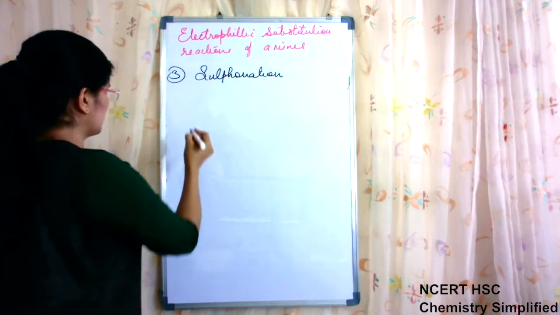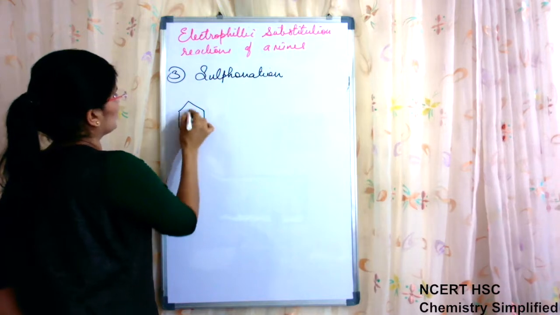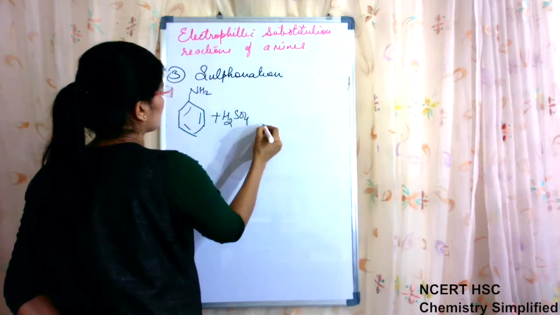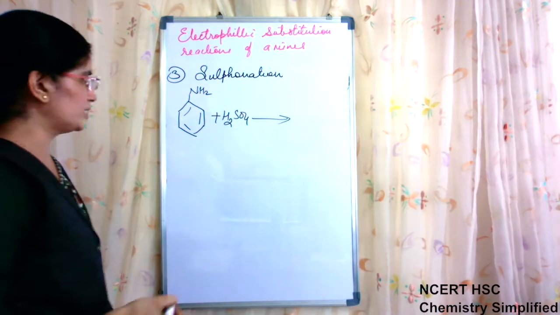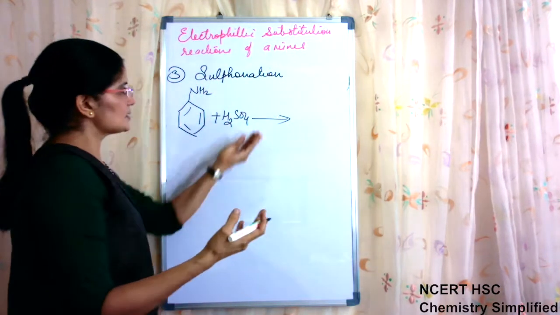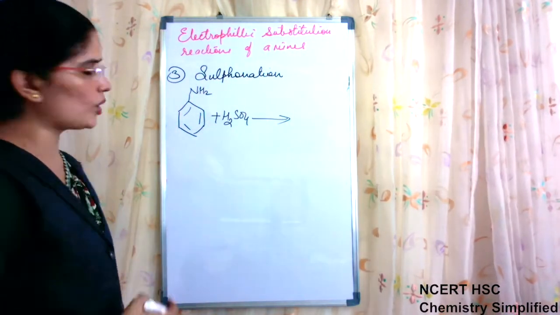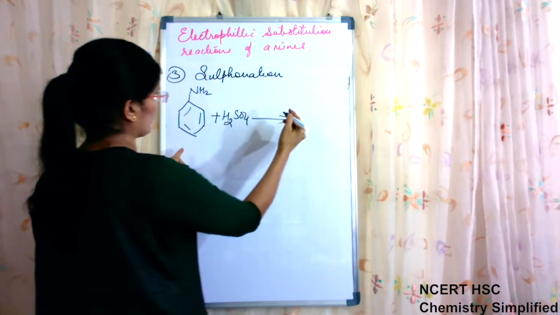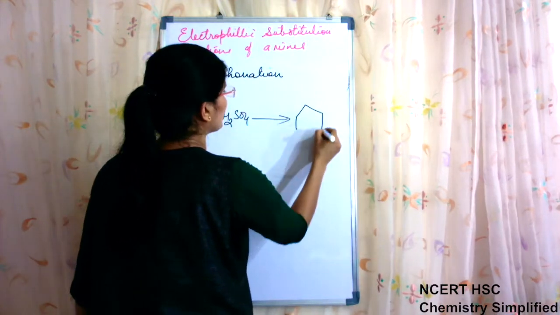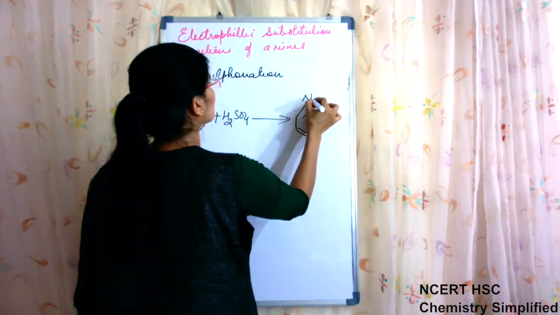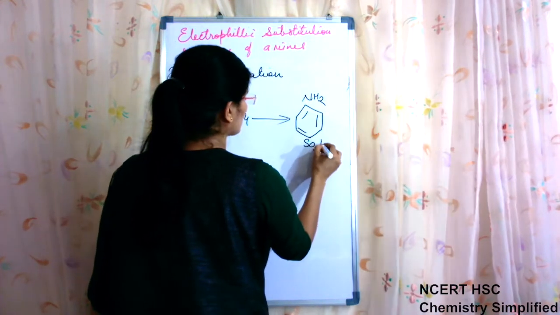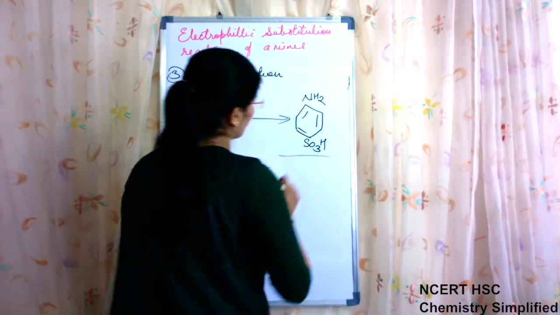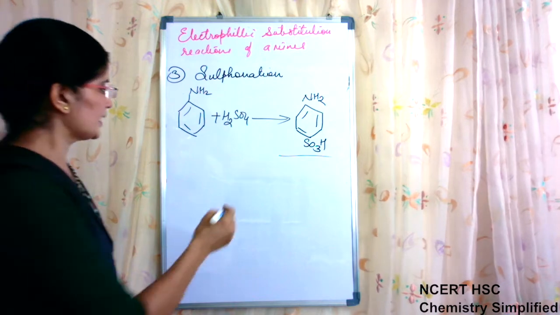Now in sulfonation, aniline reacts with sulfuric acid, from oleum, meaning H2SO4 is obtained from oleum itself. So either we write it or not, it is okay. Actually it is reacting with H2SO4. Now it is sulfonated on the para position, NH2 and SO3H. The electrophile generated here is SO3. This is known as sulfanilic acid. This is sulfanilic acid.